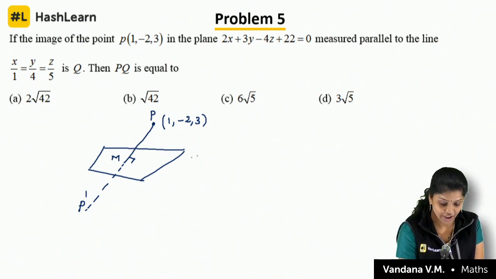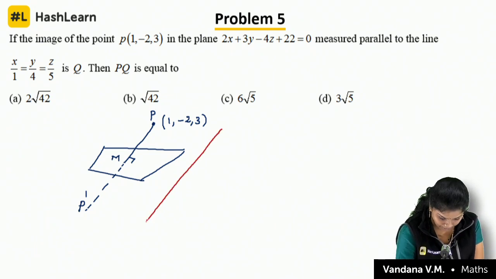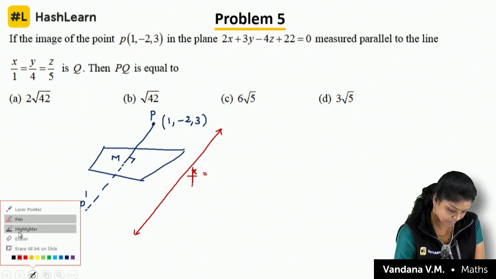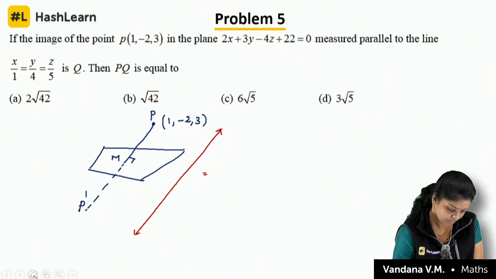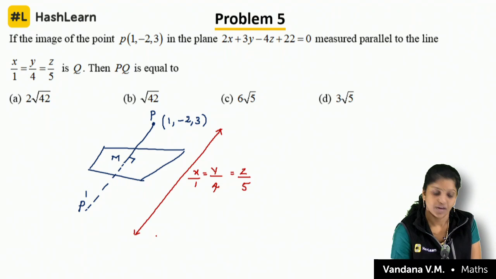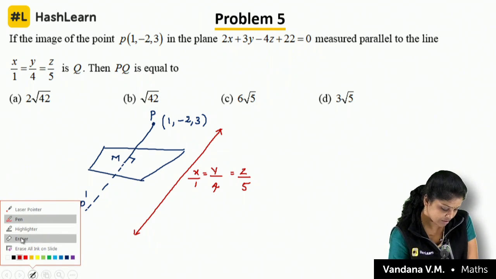How is it measured? Parallel to the line. Which line did they give? x by 1, y by 4, z by 5.